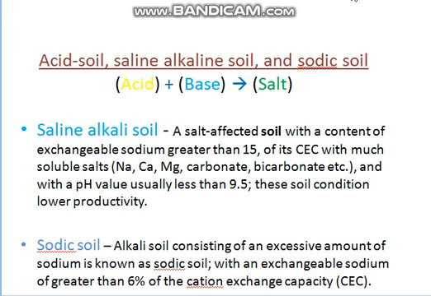The pH value usually is less than 9.5. Now these conditions are not favorable for plant growth because the soil affects the plant roots and the overall growth of the plant decreases.